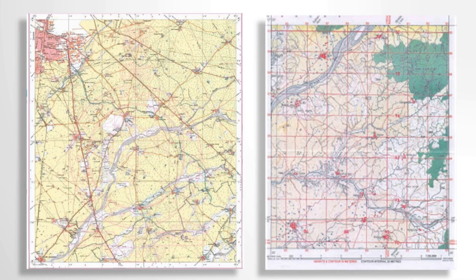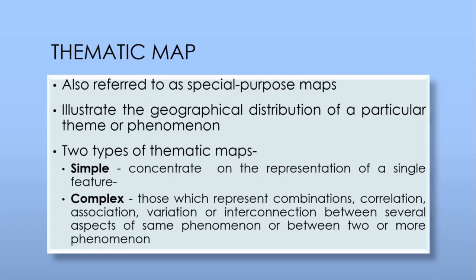These two maps are topographical maps of two different areas, and topographical map is a very best example for general purpose map, which shows both the cultural features and physical features of a particular area. And now about thematic map, it is referred to as special purpose maps. It illustrates the geographical distribution of a particular theme or phenomenon. It concentrates on theme.